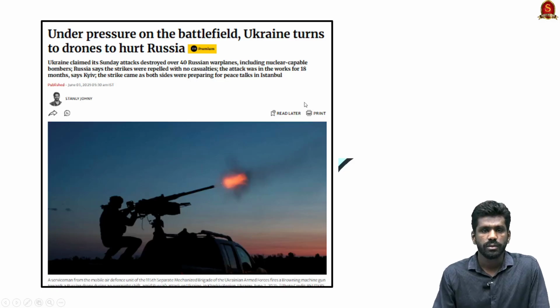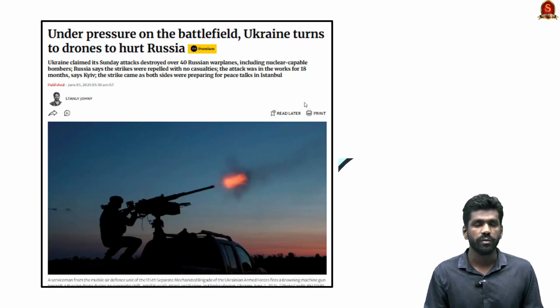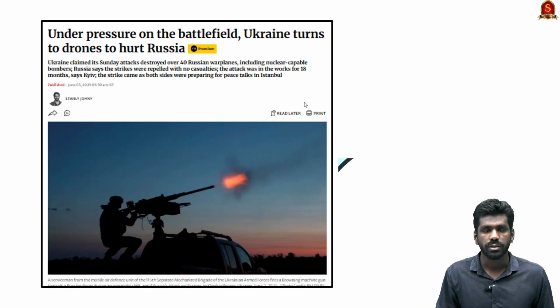Look at this news. On Sunday, Ukraine conducted the largest drone attack inside Russia, and this attack was termed Operation Spiderweb. This attack targeted 4 military airports across Russia, across 4 different time zones. So this is a major drone attack that has caused much economic and military loss for Russia.